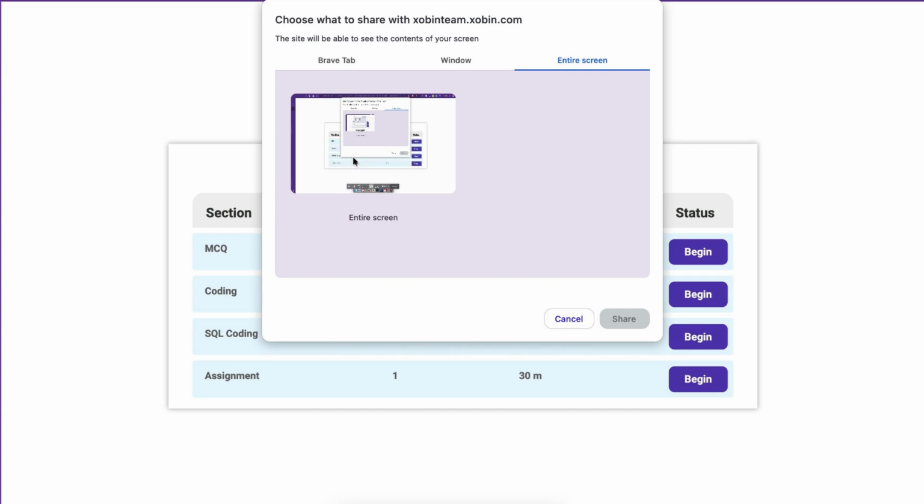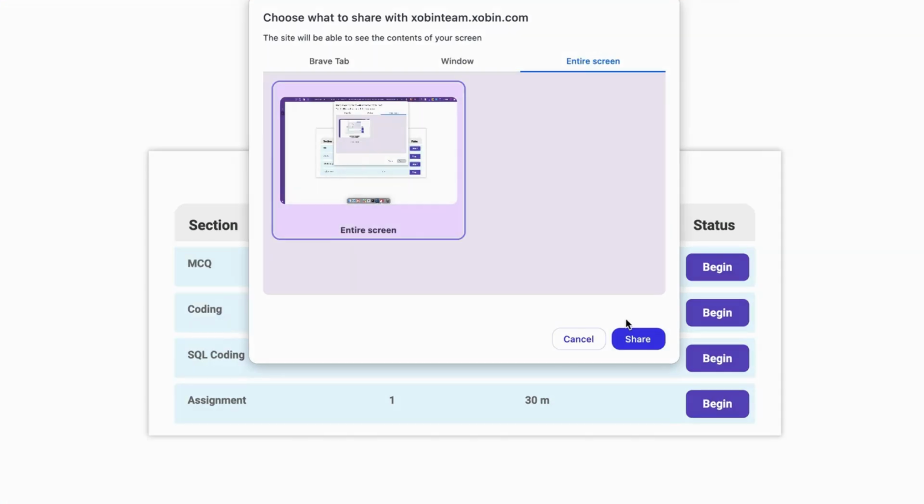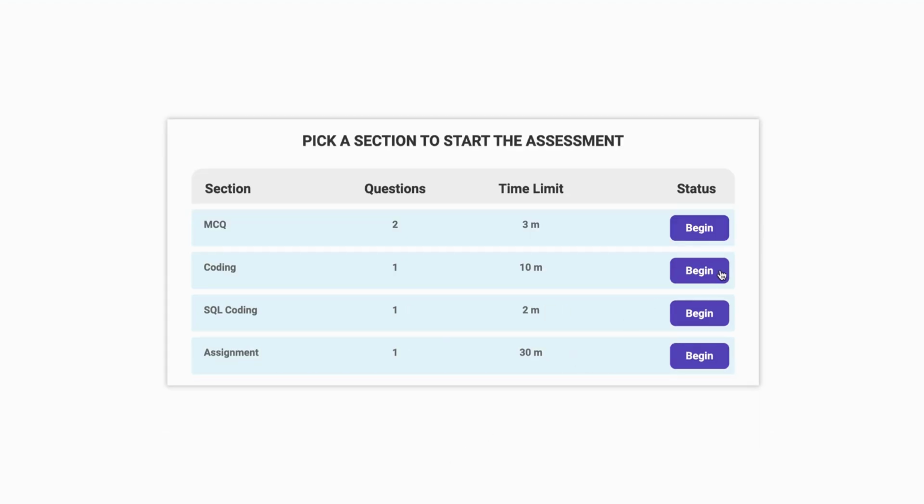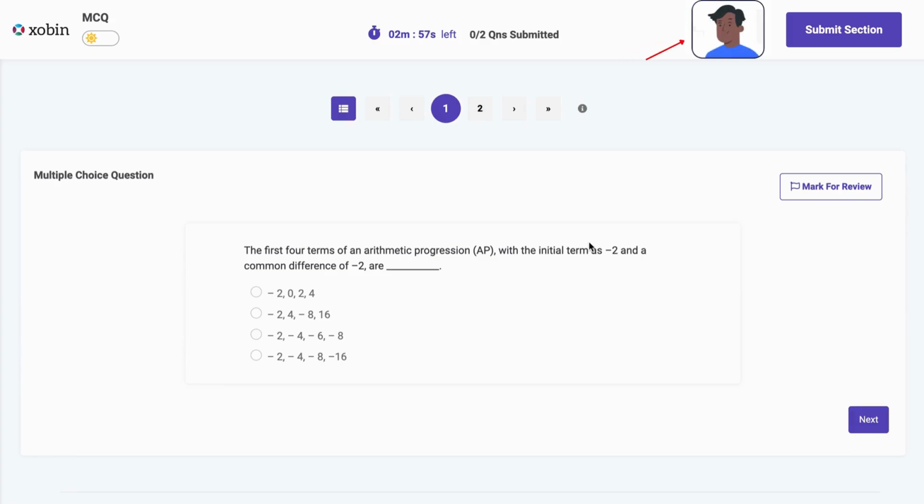The moment they click the Start button, a box appears with a message to share the entire screen before starting the assessment. This option gives you an entire picture of the candidate's action during the assessment. They can click the Begin button to start with any section of their choice, and the assessment begins. With webcam enabled, you can find the candidate in the top right corner giving this assessment.